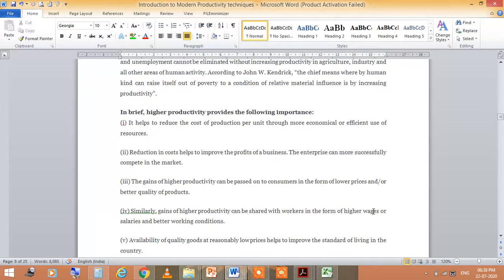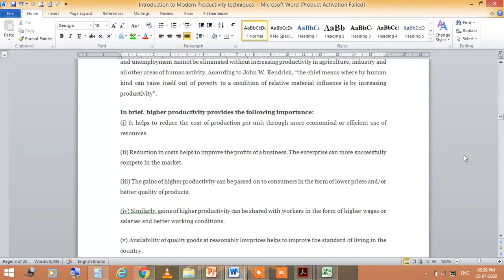In brief, higher productivity provides the following benefits. It helps to reduce the cost of production per unit through more economical and efficient use of resources. Reduction in cost helps to improve the profits of a business.